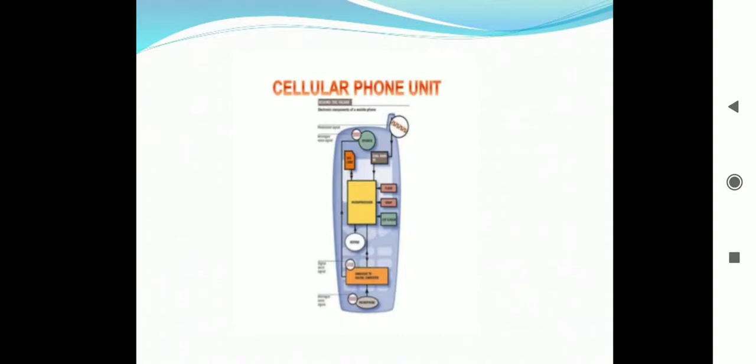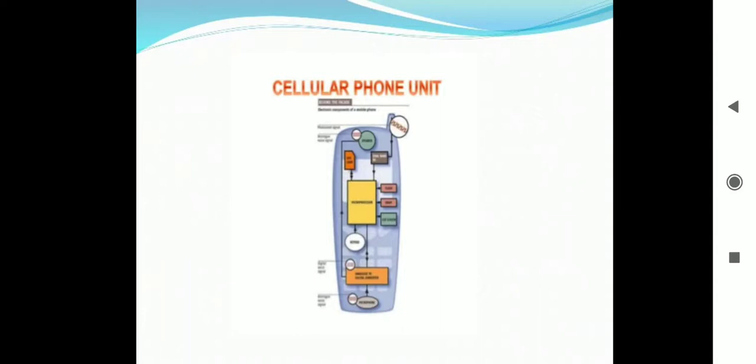The link establishes a connection to the switching system of a mobile phone operator, which provides access to the public switched telephone network, that is called a PSTN.